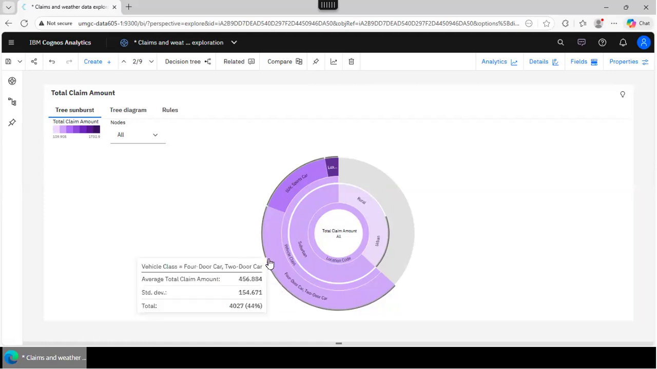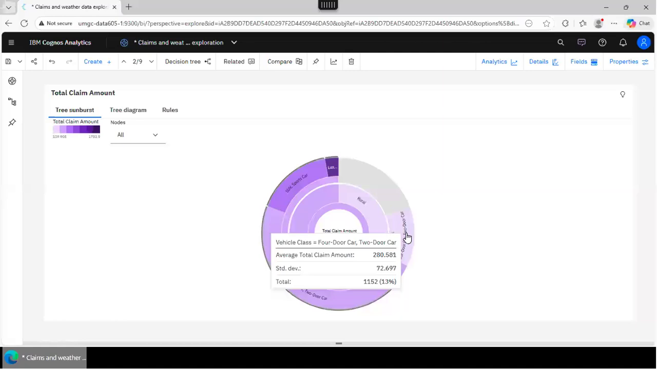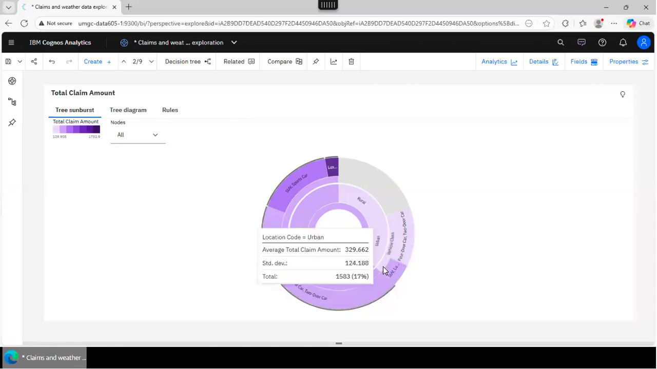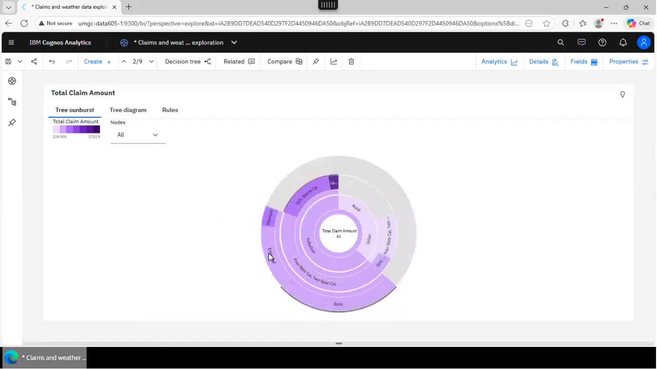This is vehicle class 2 or 4-door car, but it's a vehicle class for suburban location. Because if you go to the urban location and expand it, right? This location also has a 4-door and 2-door vehicle class. But this 13% that you see here is for the 4-door, 2-door vehicle class in the urban location. See that? Here the location is urban, and this is the percentage of overall data to which this rule applies, okay? And you keep on going.